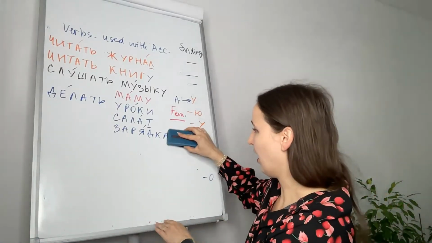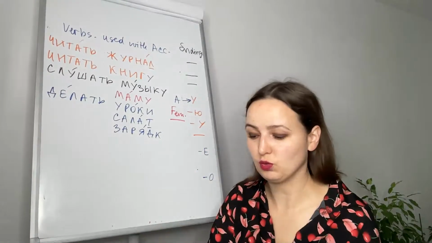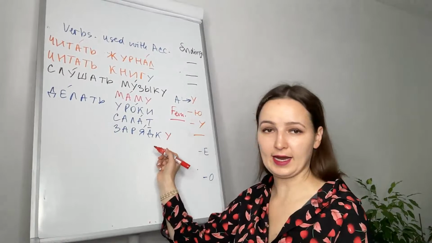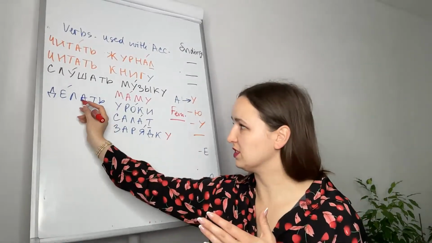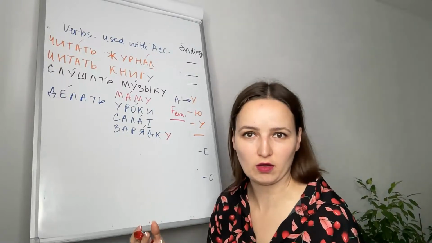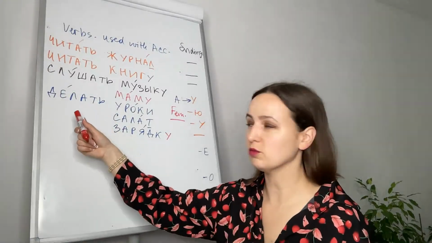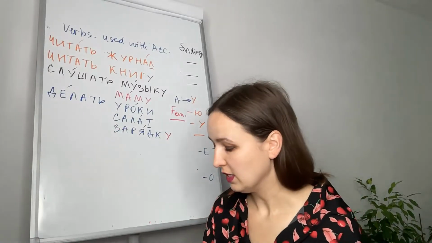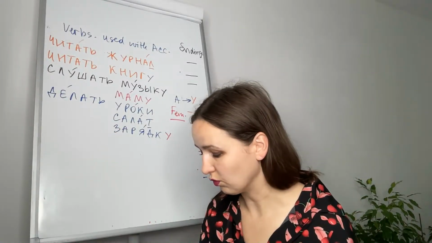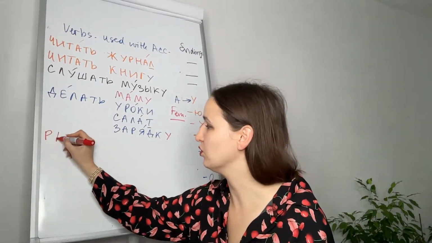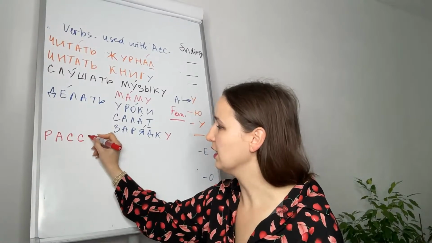It ends in a, so I will replace it with у. Делать зарядку. In Russian we use делать with зарядка. Делать зарядку means to do your morning workout. To work out in the morning. Делать зарядку. Следующий глагол, the next verb is рассказывать, after which we will use the accusative case.